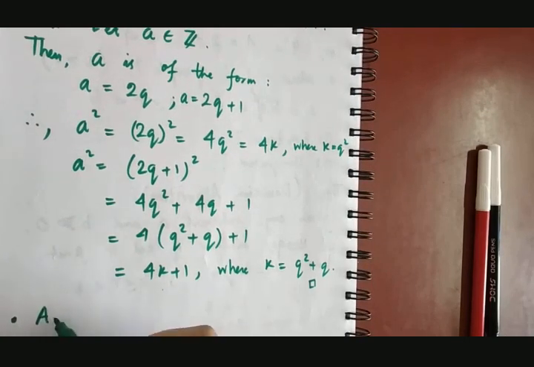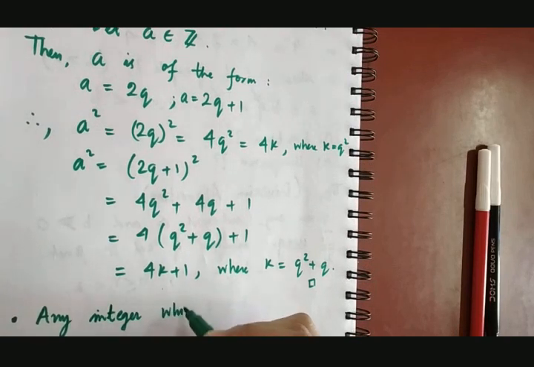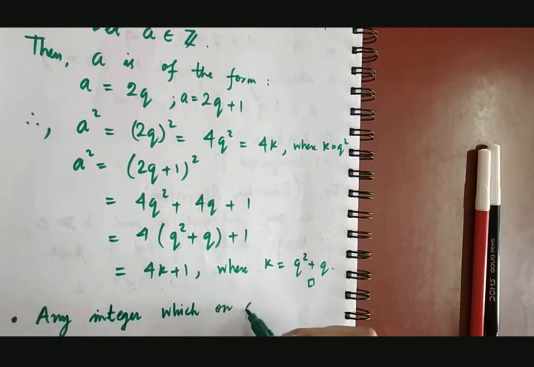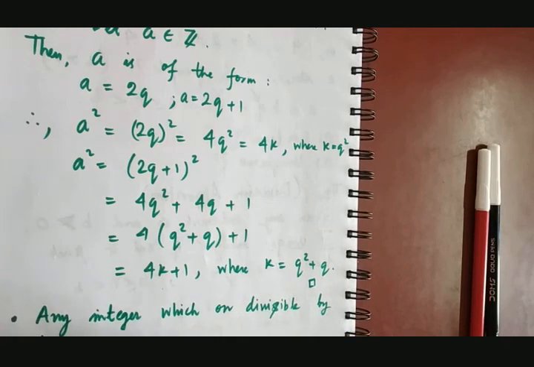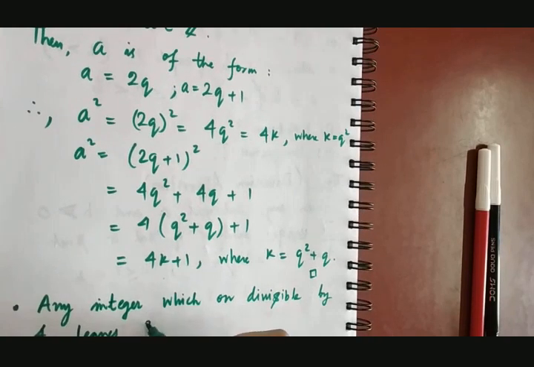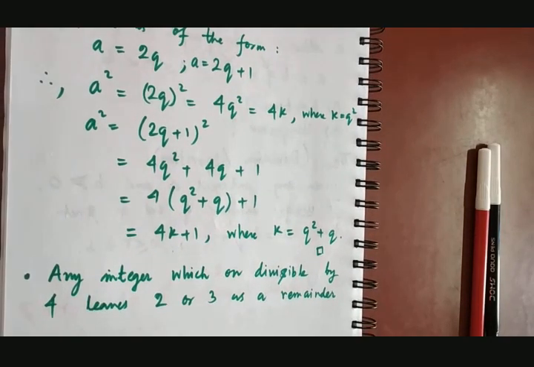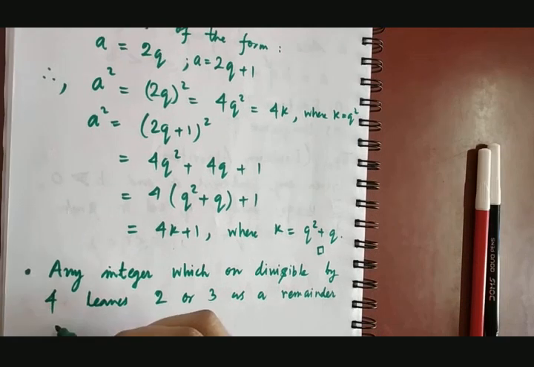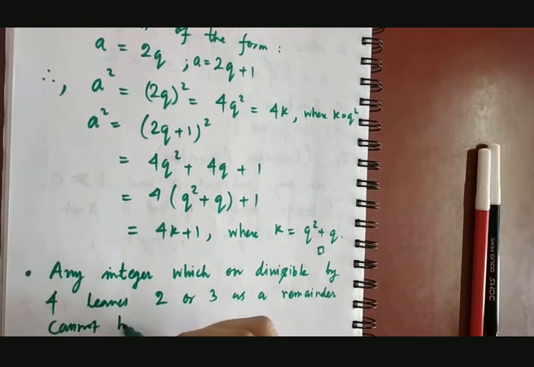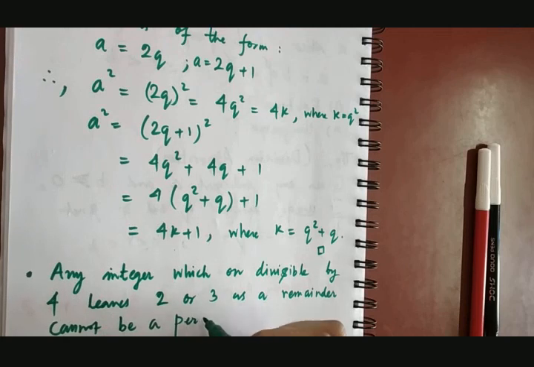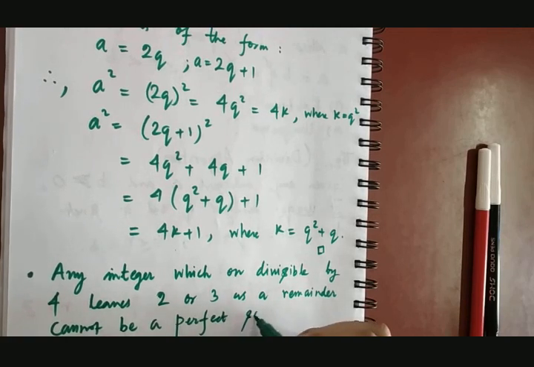So any integer which on division by 4 leaves 2 or 3 as a remainder cannot be a perfect square.